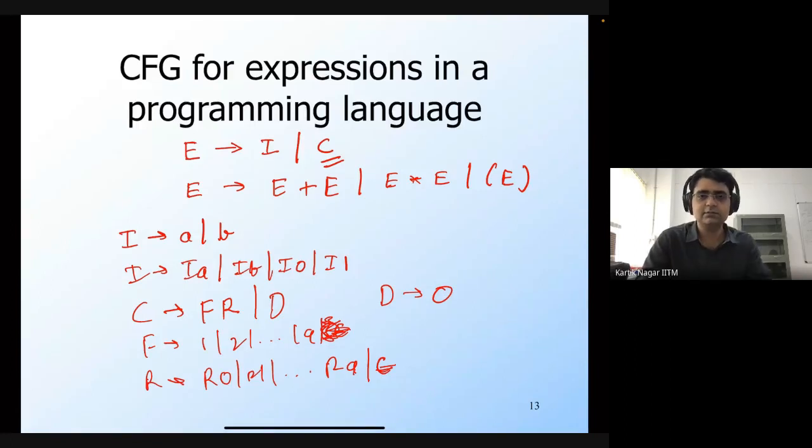If you wanted to write a CFG only for expressing the whole numbers, then C would be the start symbol. But even that language is regular, so you can have a regular expression, or you can have a DFA for that language as well. Okay. Any more questions?